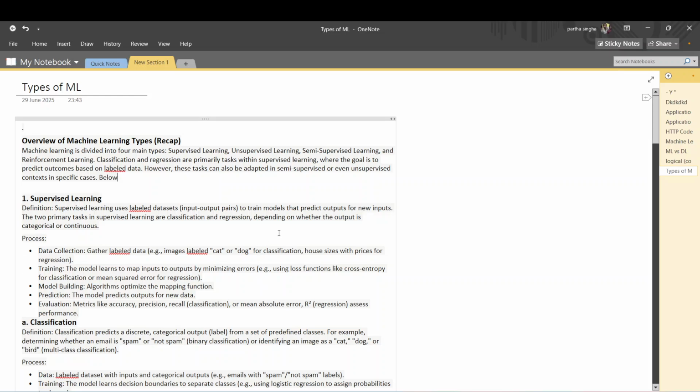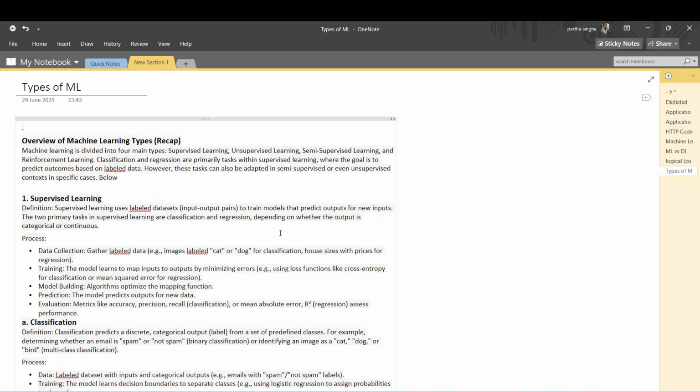First we'll move into supervised learning. What is a supervised machine learning algorithm? Supervised learning means there is input data with output data.